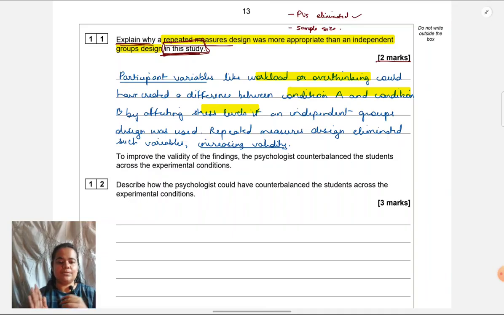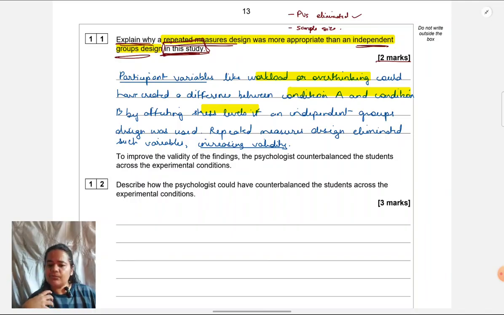Some students have a habit, they'll say repeated measures design eliminates participant variables, which is right. But what would be the problem? Why wouldn't independent measures design do that? They've asked you for both, right? They've not asked you in absolute terms what is the benefit of repeated measures design. In comparison with independent, what is the benefit of repeated? That's what they're asking you. So you need to show this is a flaw in independent measures, mention that, which is not there in repeated measures. That's how you draw a comparison. So when it comes to explain and you're comparing something, show both sides. This would be a problem here, but not a problem here.